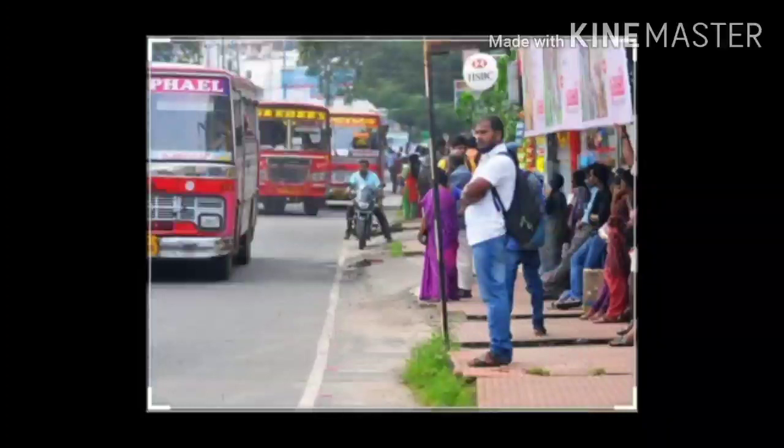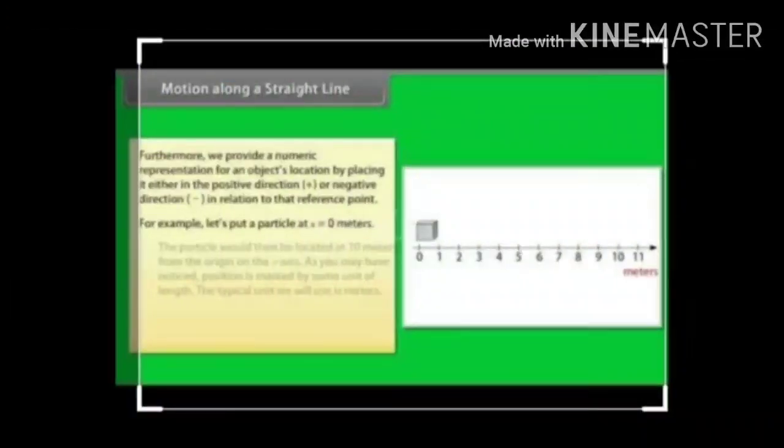Now moving on to the next topic, motion along a straight line. We shall discuss the motion of an object along a straight line. In this case, the starting point of the line is taken as the origin O or the reference point. The position of the moving object changes with time. The different positions of the object measured to the right side from the reference point or origin are shown in the picture.